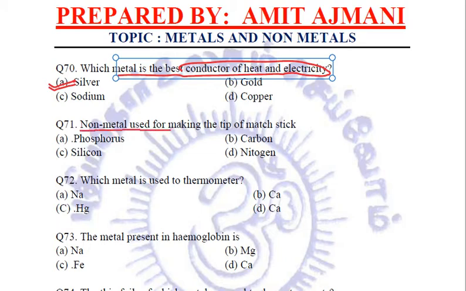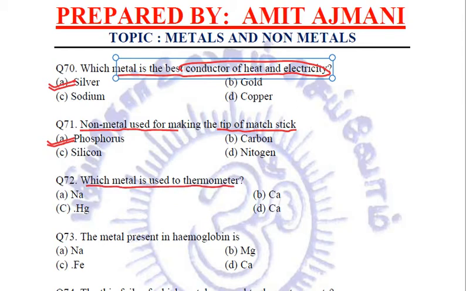Non-metal used for making the tip of matchstick. It is phosphorus. This phosphorus is used in making the tip of the matchstick, which lights when it is rubbed on the chemicals present on the side of the matchstick. So A, phosphorus, is the option that we are going to mark to be the correct answer to question number 71.